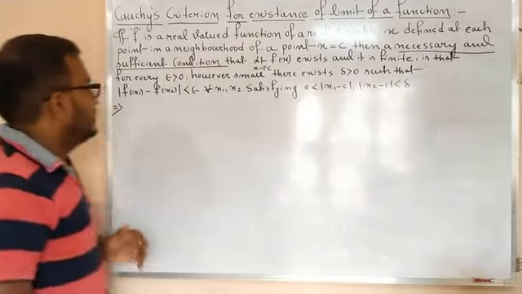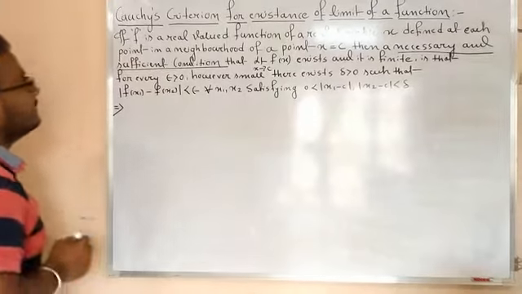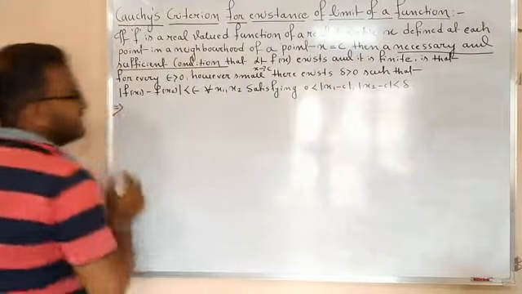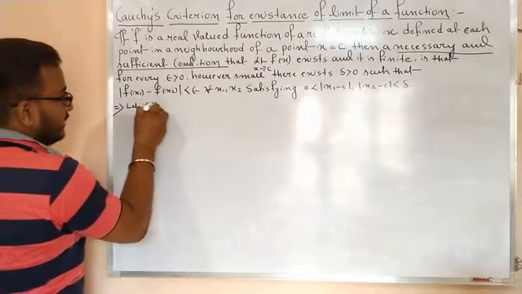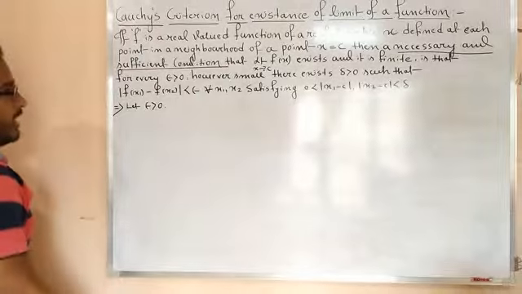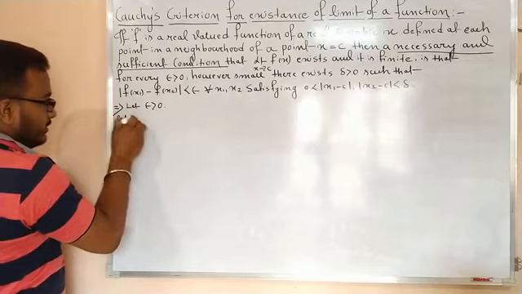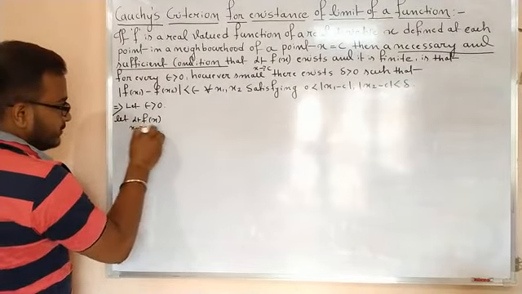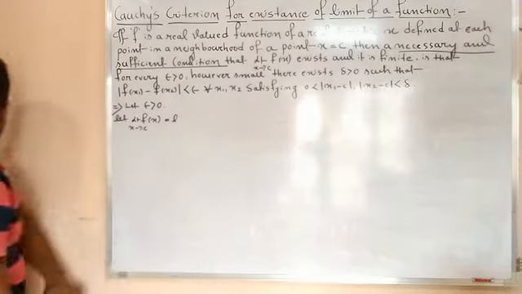Let us see what is the meaning of this. I will assume this first, that means limit exists. So first of all, I have to assume let epsilon be greater than 0. Now I use this fact that limit exists and it is finite. So let limit of f(x) as x tends to c equal L1, or you can say L also.